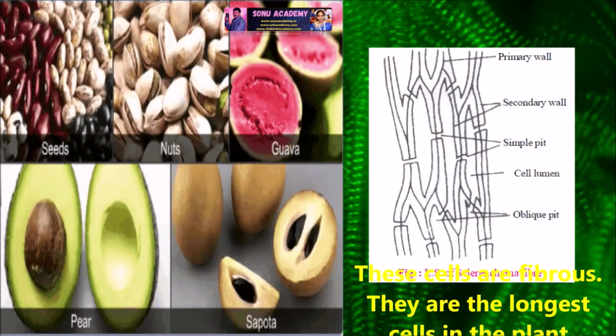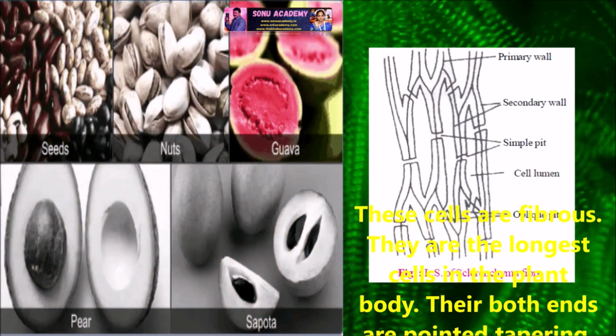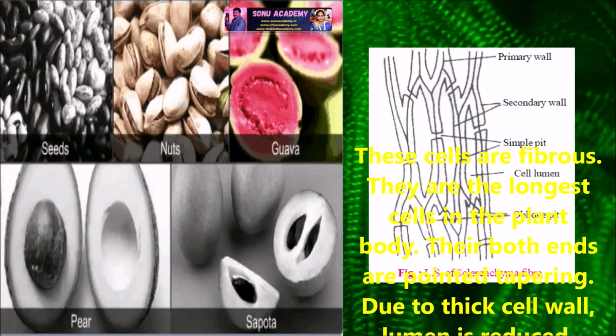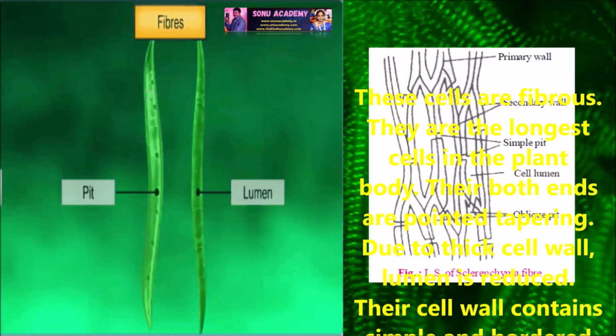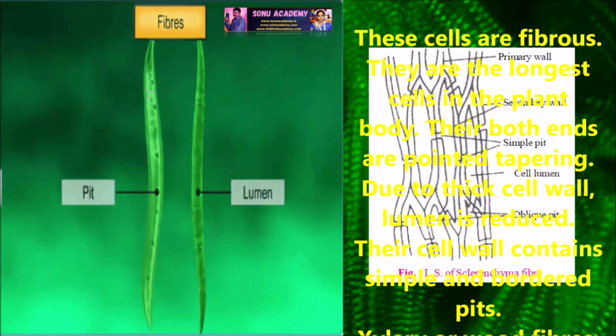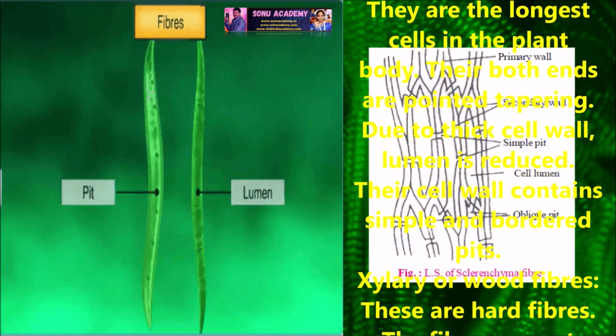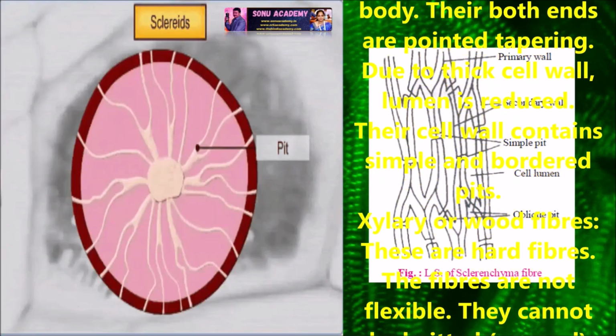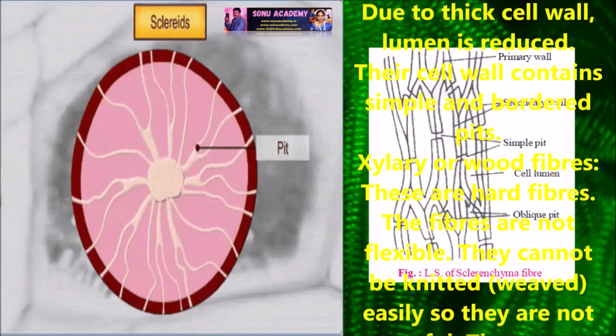Sclerenchymatous fibers: these cells are fibrous. They are the longest cells in the plant body. Their both ends are pointed, tapering. Due to the thick cell wall, the lumen is reduced. Their cell wall contains simple and bordered pits.